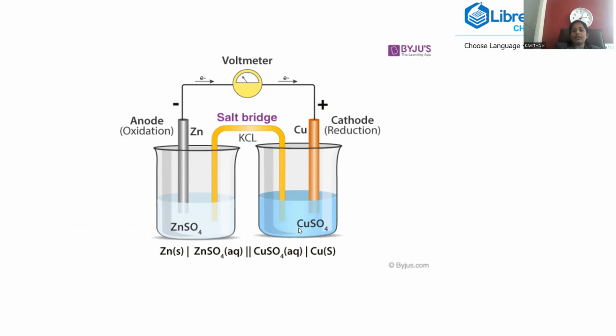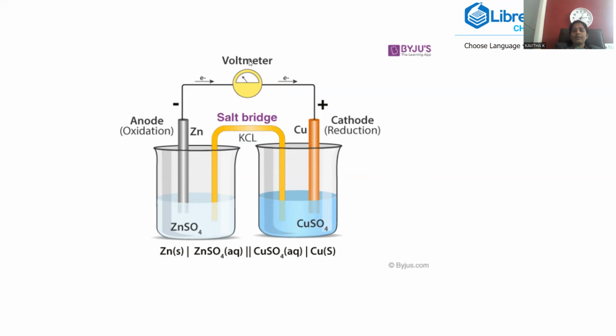These are called electrolytic solutions. Both compartments are joined together with a U-shaped transparent glass tube filled with KCl solution. Agar-agar is the medium in which the KCl solution is filled, and electron movement takes place from the anodic compartment to the cathodic compartment.